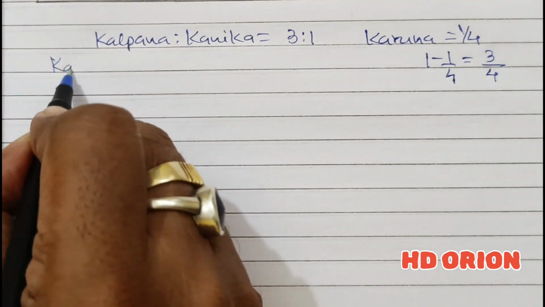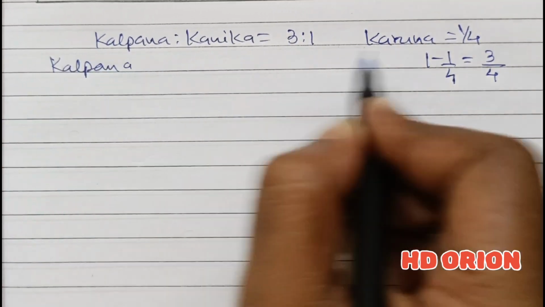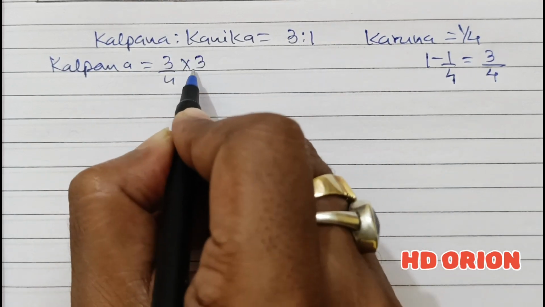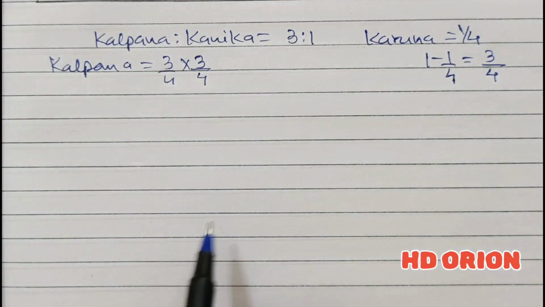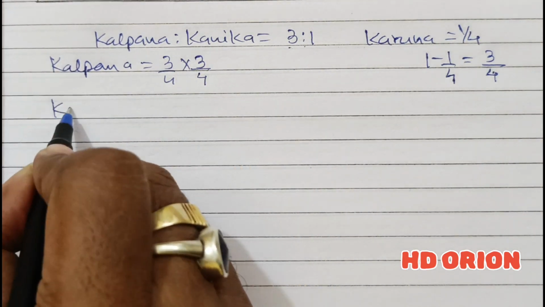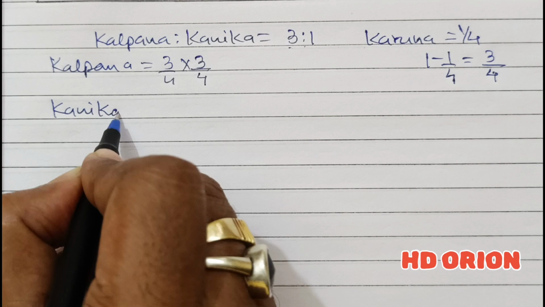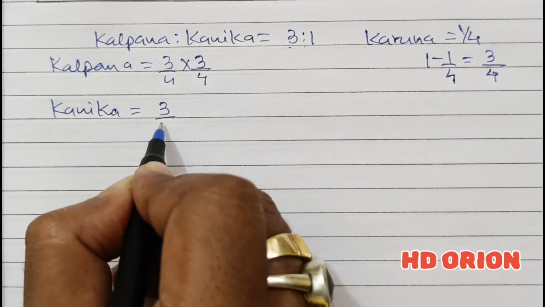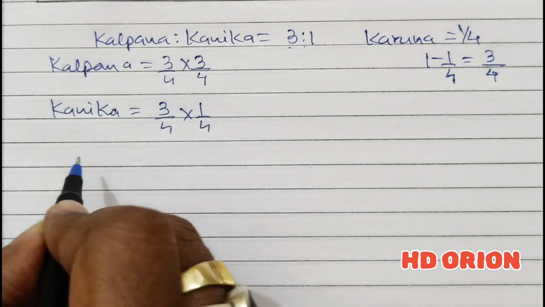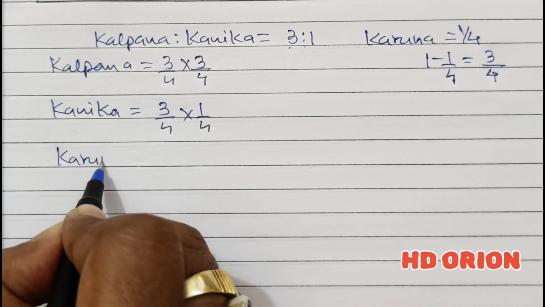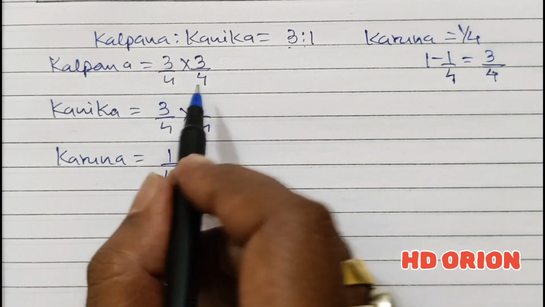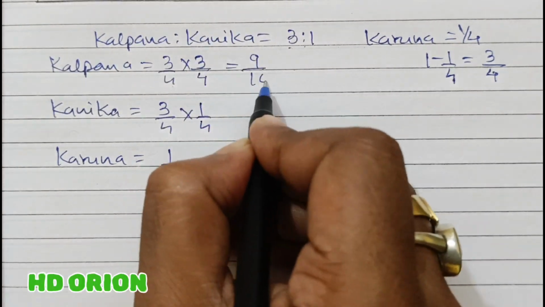So Kalpana, this 3/4 will be distributed in the ratio 3:1. 3/4 into 3/4. And Kanika, 3/4 into 1/4. And Karuna, we know the portion is 1/4, but in the denominator we are getting how much? 16.